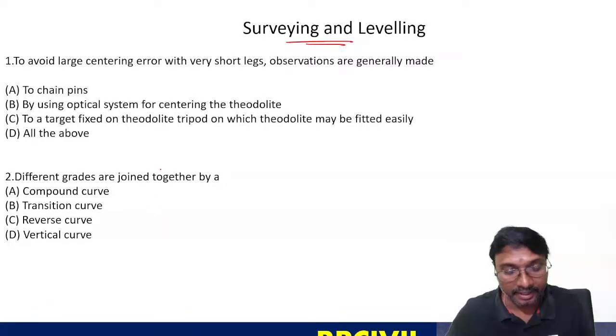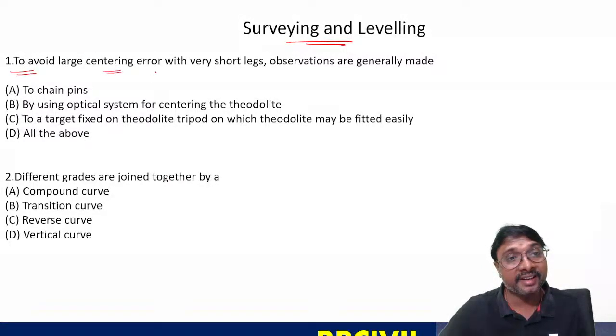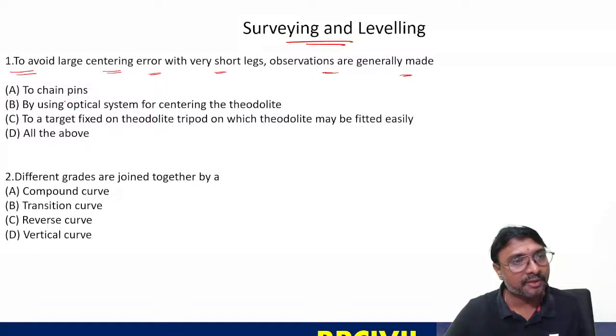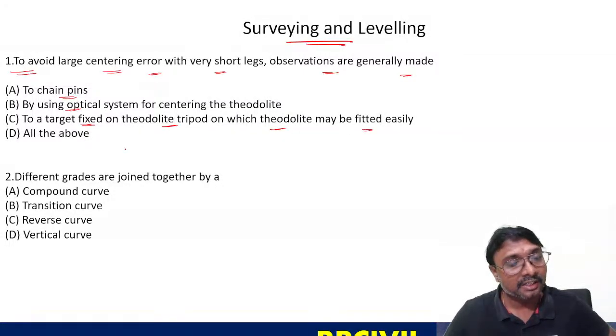Not answered, right? Okay, so we'll go for this question. First question: what can you say to avoid this large centering error with very short legs? Observations are generally made, right? How will you be making the observations? To all chain pins, we have to make the observations. Pin means that pegs will be there. By using the optical system, or to a target fixed on the theodolite tripod on which the theodolite may be fitted easily.